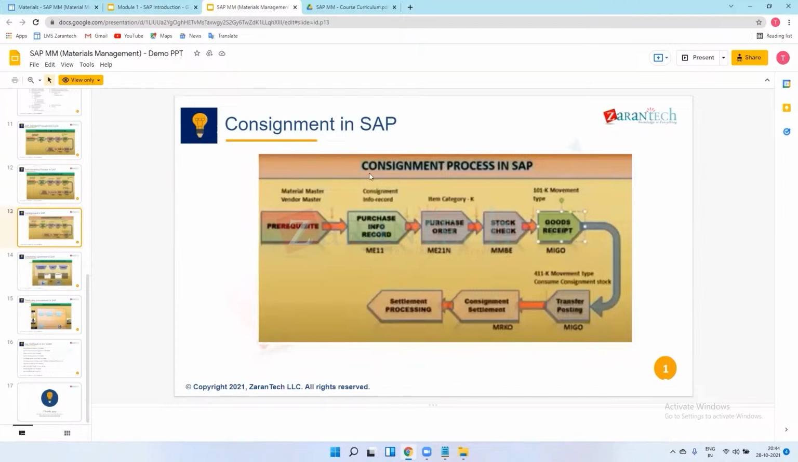So in consignment, means, oh, consignment, what can I say. Okay, so we have one company code. Okay, so I have one company.